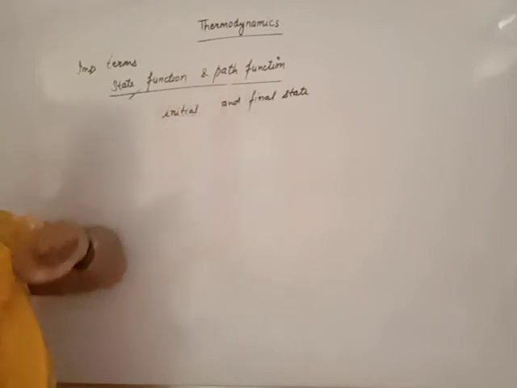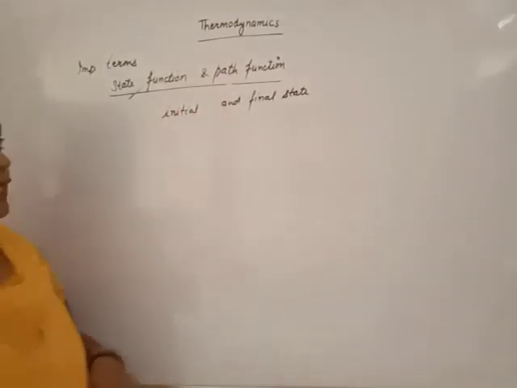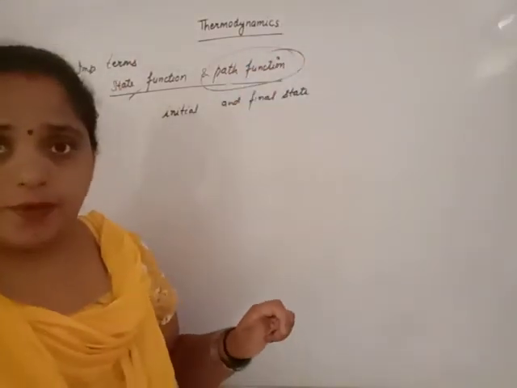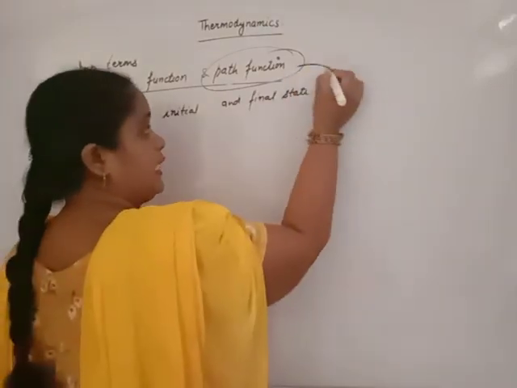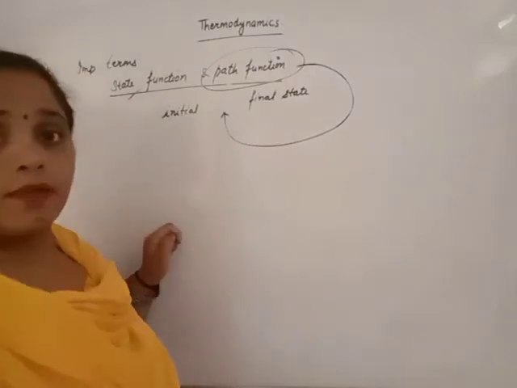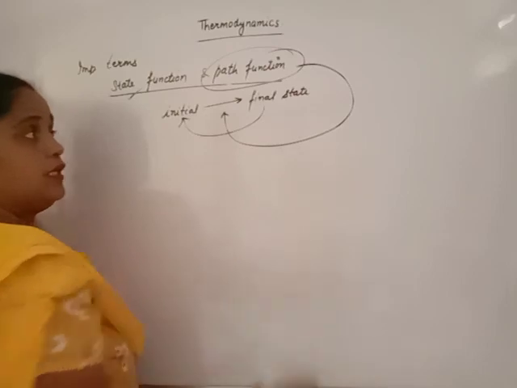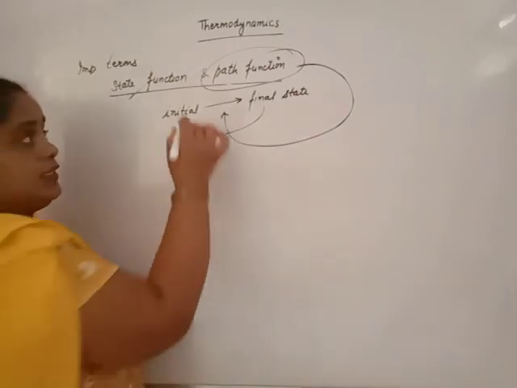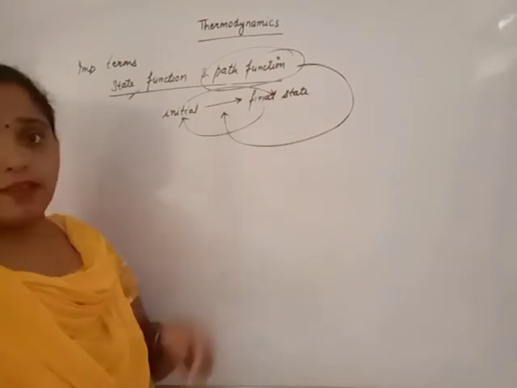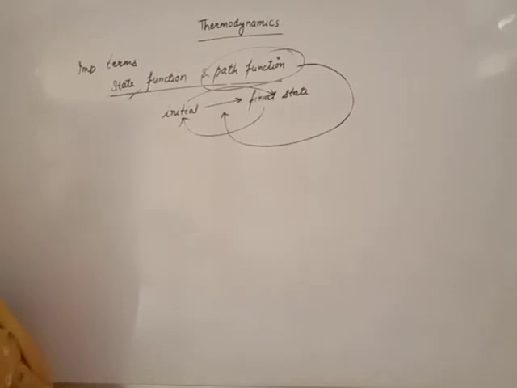Now path function. A physical quantity is said to be a path function if its value depends upon the path by which the initial state changes into the final state, or the final state changes into the initial state. That is known as path function.